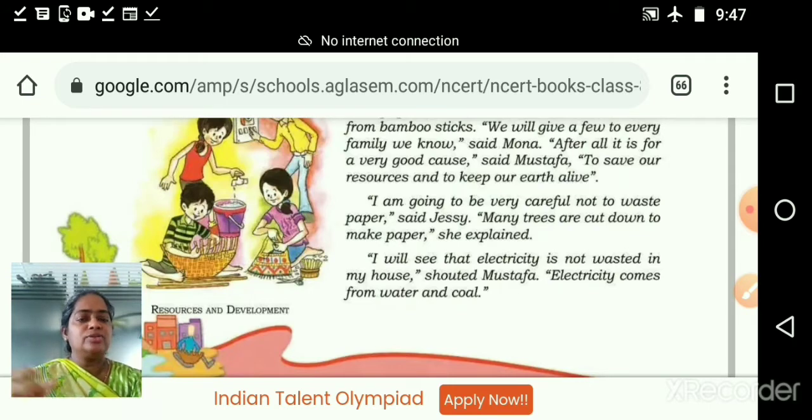But if you use glue and things like that, you want to be careful. Don't compel your parents to go outside and purchase things in the name of the activity. Please don't do that. That is my request, because corona cases are increasing and our parents protected us from all these diseases last year. This year we are compelling them.